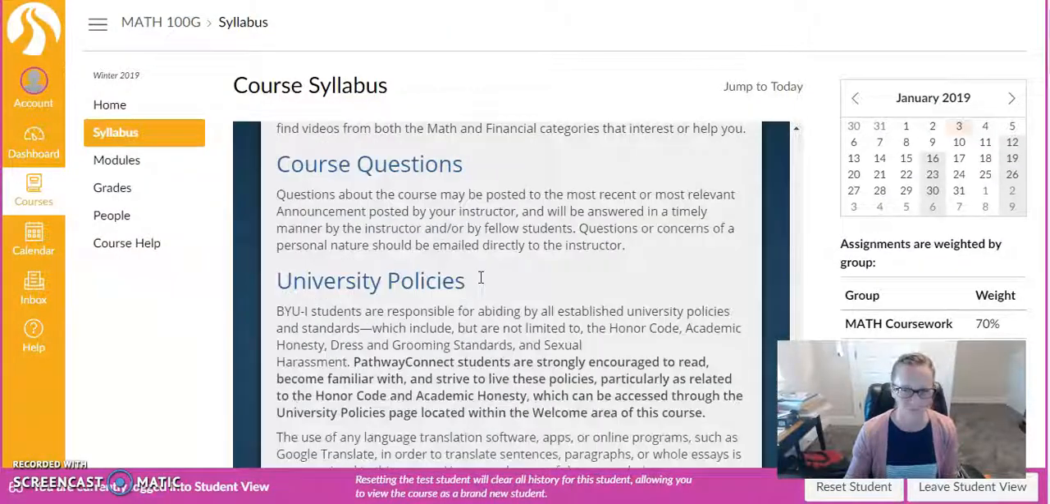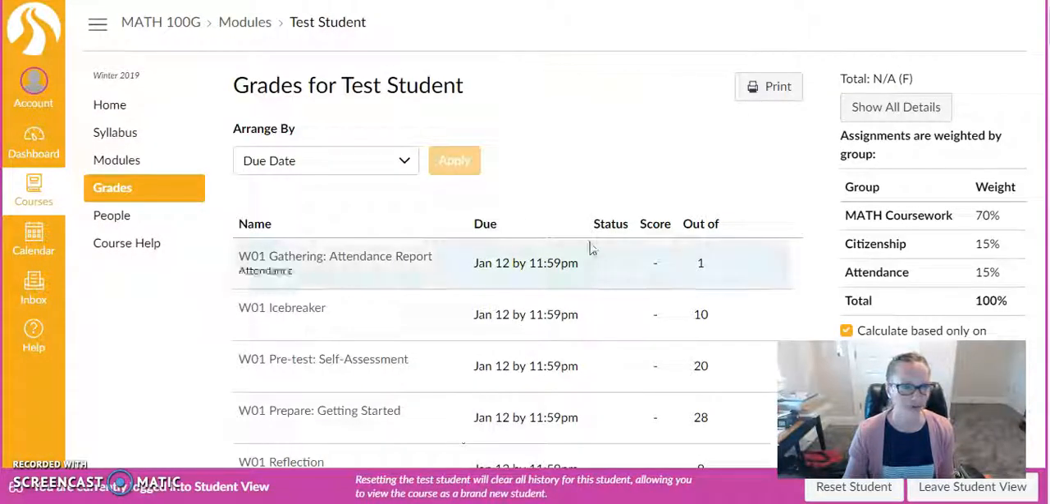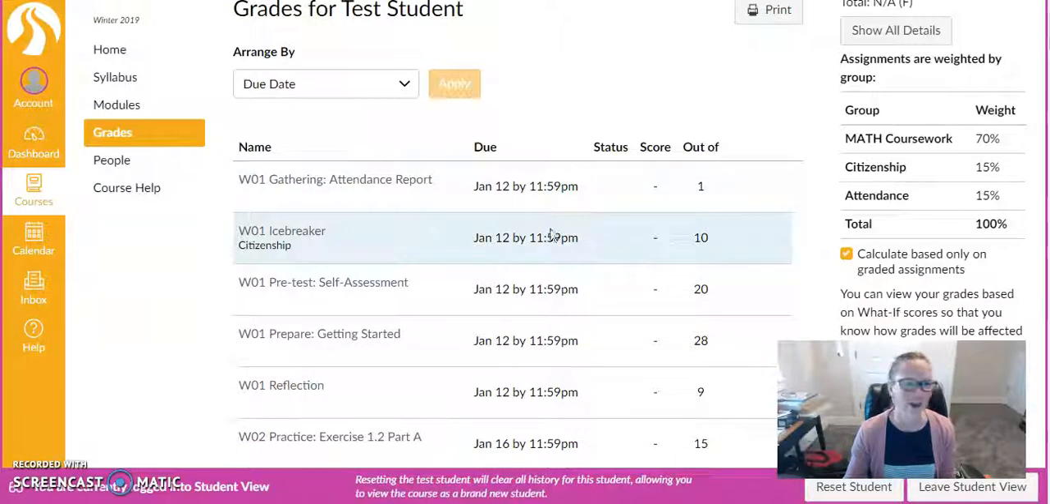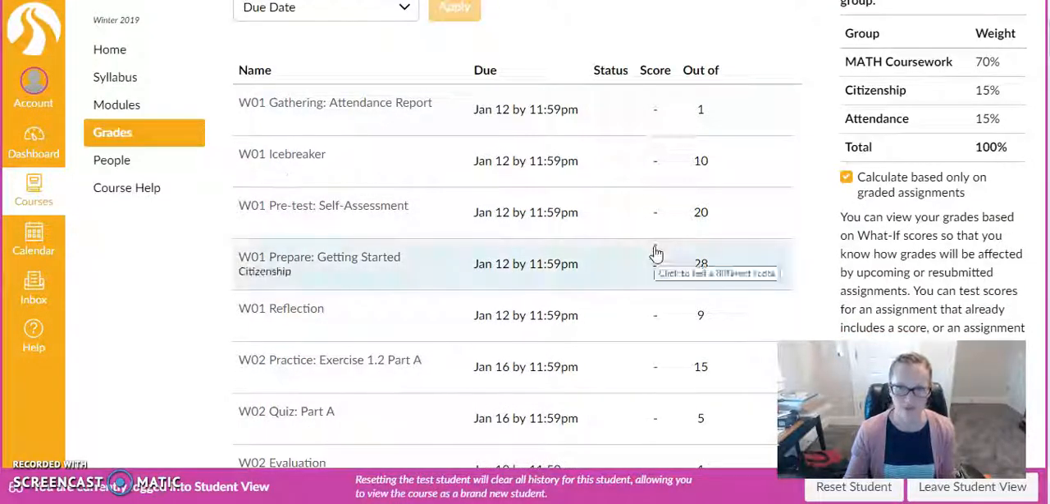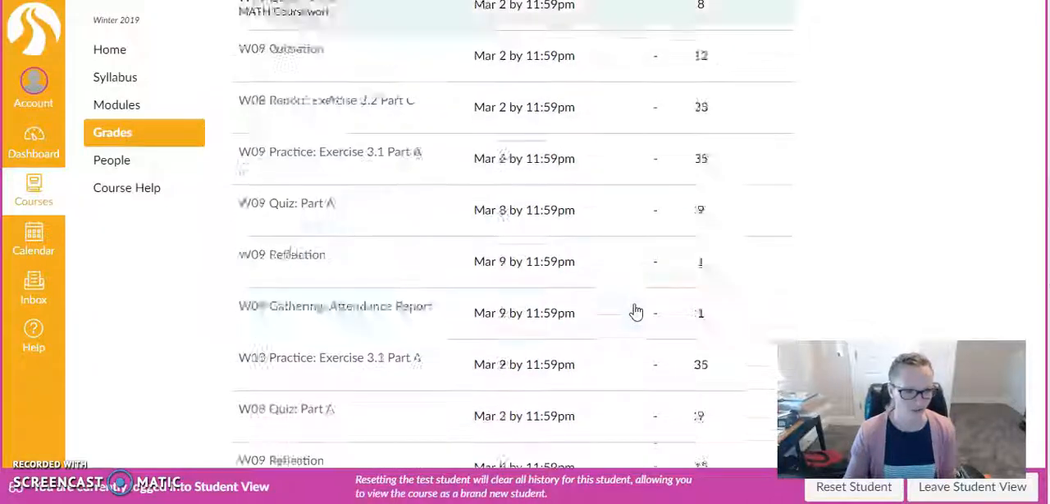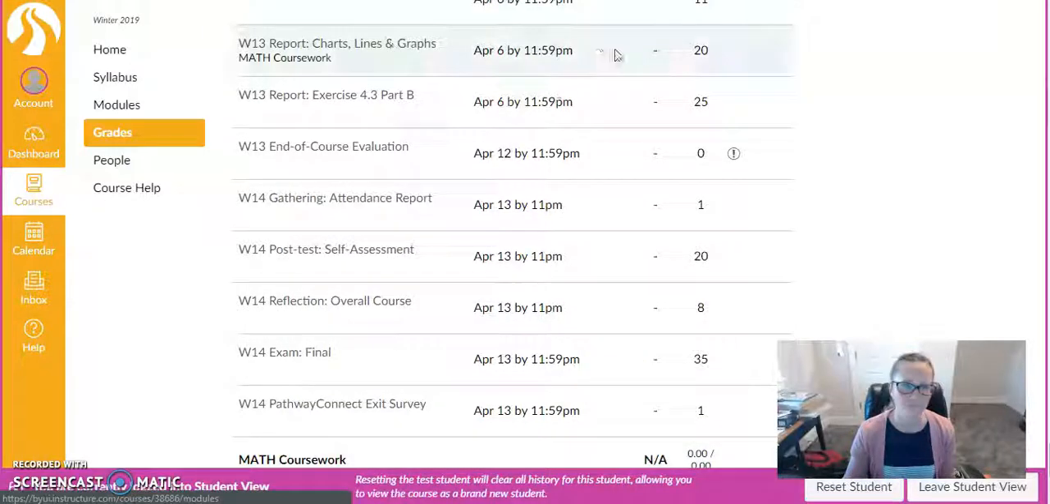Do make sure you read through everything else on your own. We've already looked at modules. Let's look at your grades over here. And so this is what your grades look like. My test student, not doing too well yet. They haven't turned anything in yet. But typically you'll see your actual grade up there and then each assignment score. And if you scroll all the way down to the bottom of everything here, you'll find the different categories and you'll have a score for each of those and then a total score at the bottom right there. And so that's what your grades will look like there.